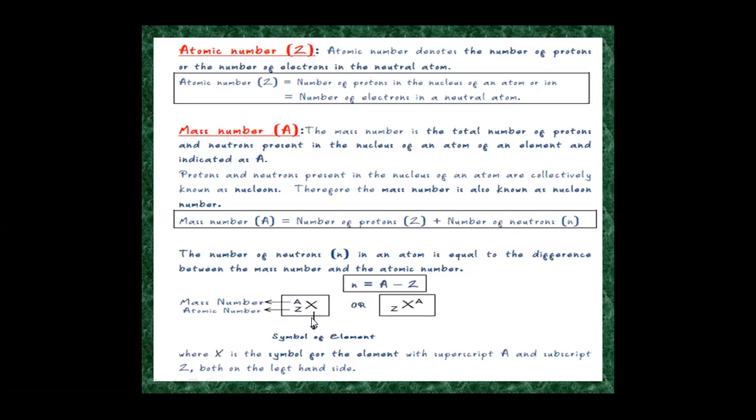So an element is represented by the symbol X, with A as superscript and Z as subscript. A indicates the mass number and Z indicates the atomic number, where X indicates the symbol of the element.